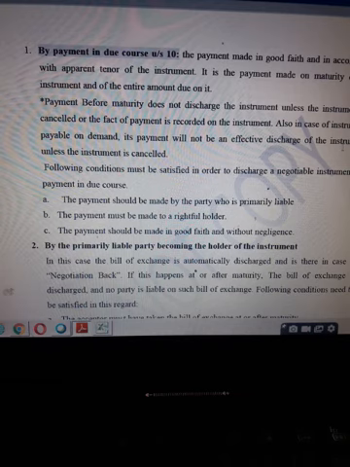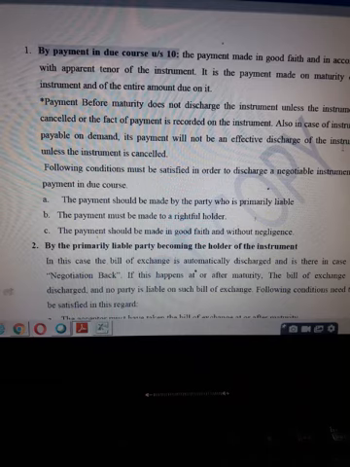So in this case, if you get the payment before maturity and you don't cancel it, then the holder can still endorse it further, because on the face of the instrument it is not appearing that the instrument has been paid for, and also the date of maturity indicates that it is yet endorsable, negotiable.